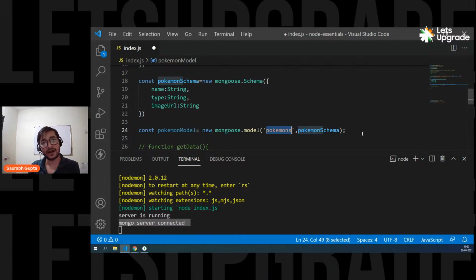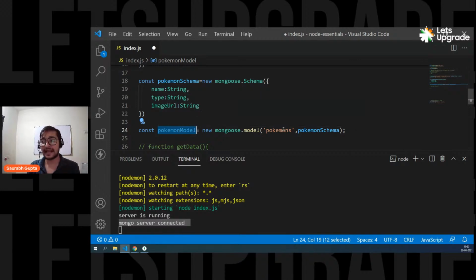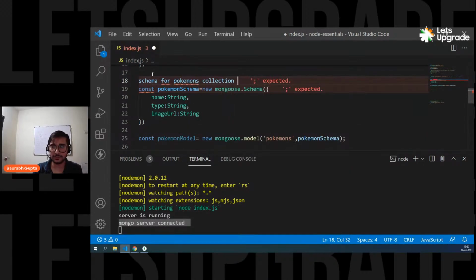It should follow the Pokemon schema. That's it. And now we have to use this model to do everything: to insert data, to retrieve data, to delete data, to do anything inside this collection, we're going to use this model object. Is that clear, everyone? So this is the schema for the Pokemon's collection.